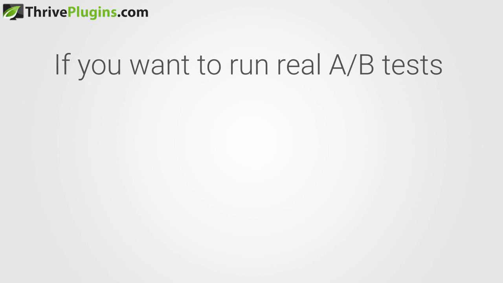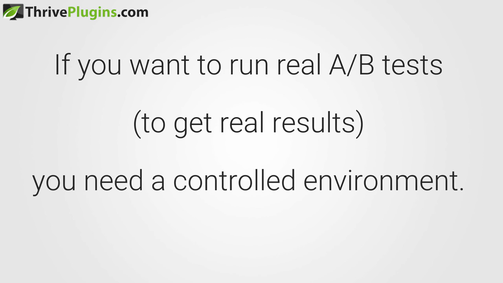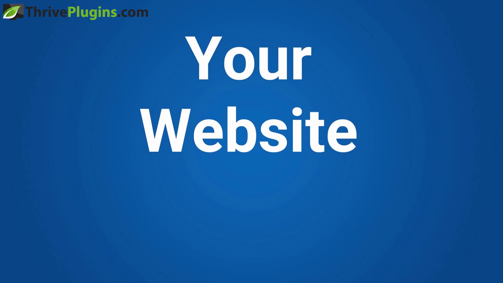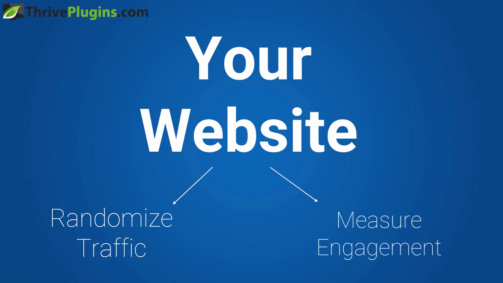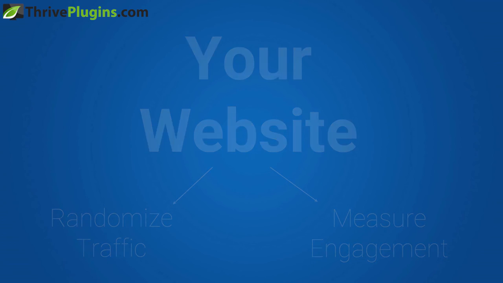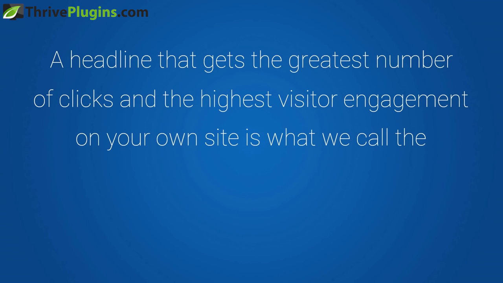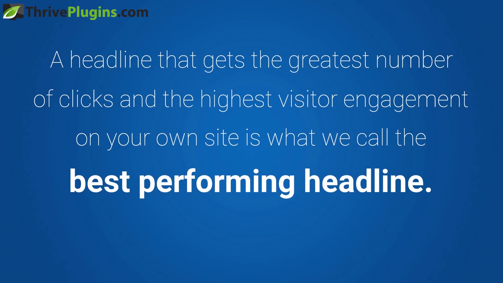If you want to run a real A/B test for your headlines, one that gets real results and not just random numbers, then you have to run the test in a controlled environment. That controlled environment is your own website, where you can randomize visitors correctly and test how different headlines affect visitor engagement. A headline that gets the greatest number of clicks and the highest visitor engagement on your own site is what we call the best performing headline.